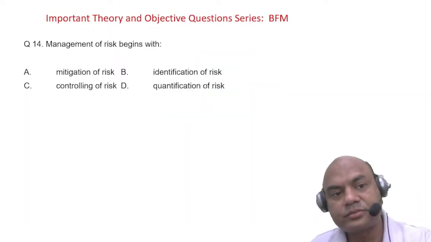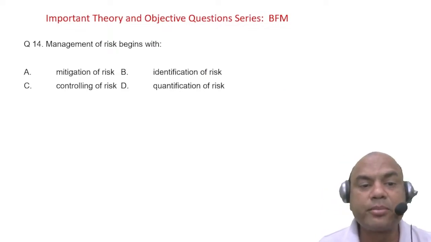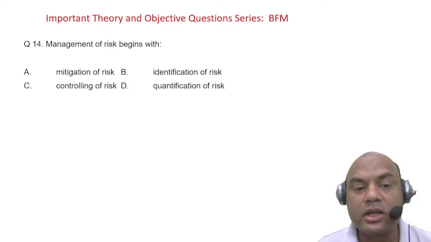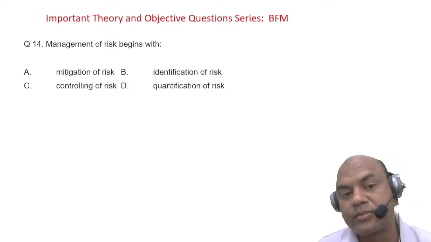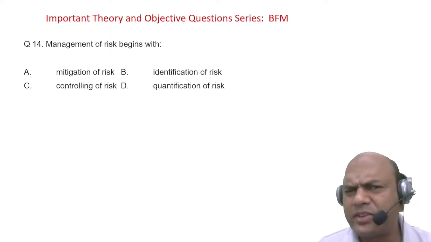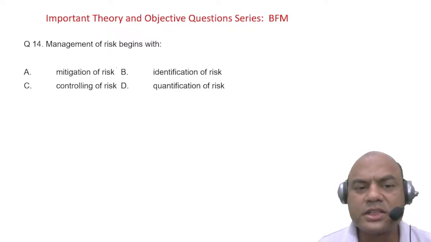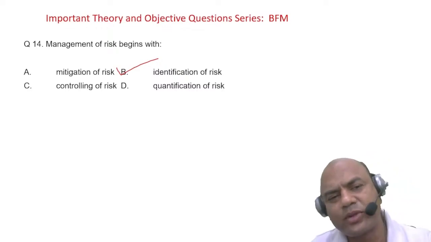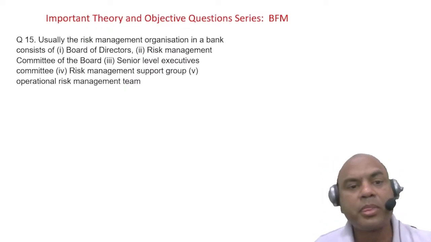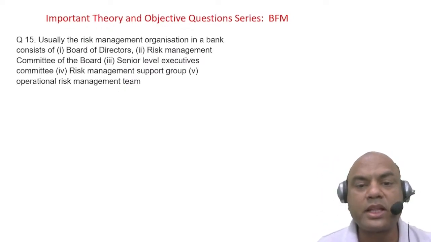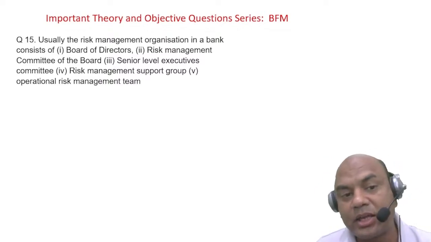Next one. Management of risk begins with mitigation of risk, identification of risk, controlling of risk, or quantification of risk. So it begins with what? Just now I gave you this 4 sequence, we saw it. We'll move fast on this. Identification, right? Begins with identification. Usually the risk management organization in a bank consists of the board of directors. Look at this, the same I gave you, right?